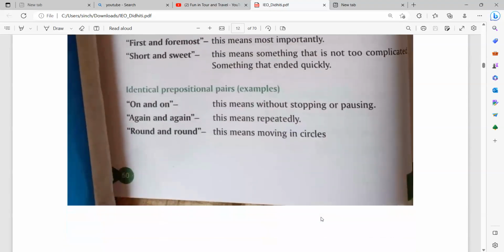Identical prepositional pairs: on and on. This means without stopping or pausing. For example, if you are continuing something without stopping or pausing, then you call it on and on. Again and again: this means repeatedly. If something happens continuously, then we call it again and again. You are doing the same mistake. On and on you are doing the same work. Round and round you are moving in this place. So what is the meaning of round and round? This means moving in circles.